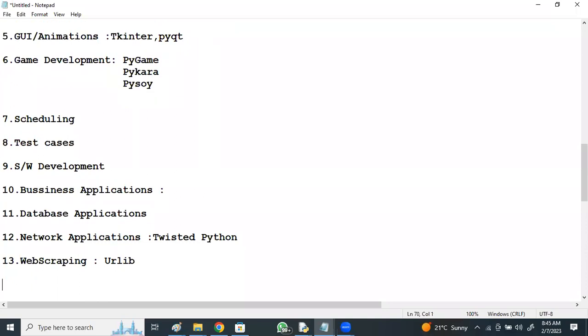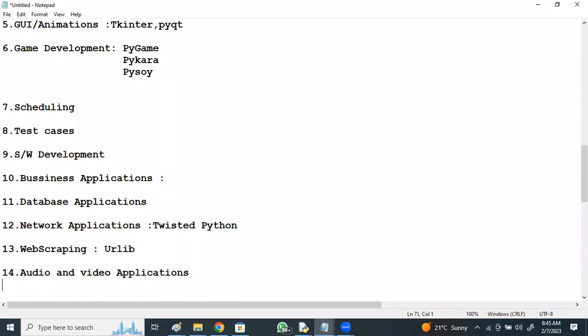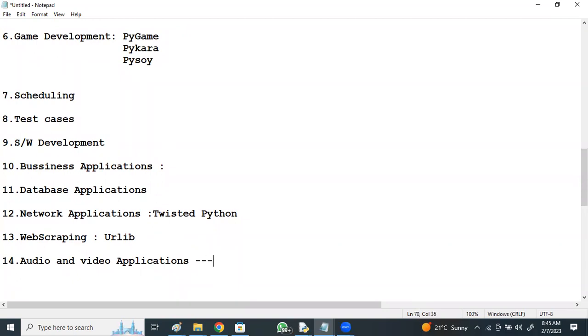And Python is used for audio and video applications. As part of our course, I also show some of the applications we develop using Python, like some audio video applications already developed, such as Team Player and CPlay.